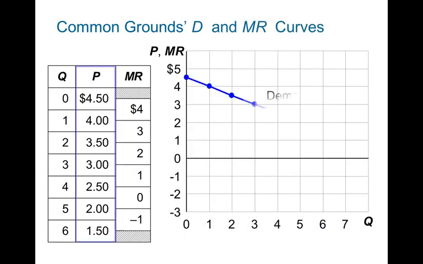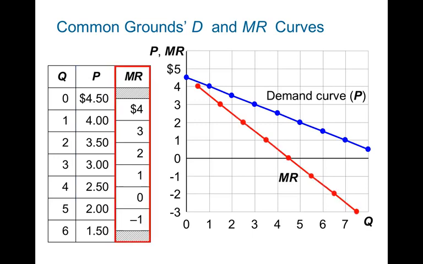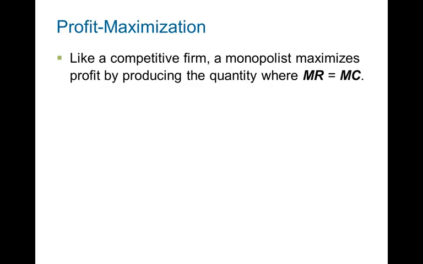So if we draw the graphs now, if that's my demand curve, that's the relationship between price and quantity, that's my marginal revenue curve. So the marginal revenue curve is always going to be lower than the demand curve for a monopolist. Okay, and in this case, how do we maximize profit? Just like a competitive firm, the monopolist maximizes profit by producing at a quantity where marginal revenue equals marginal cost. So the point where MR equals MC is the profit maximizing point.